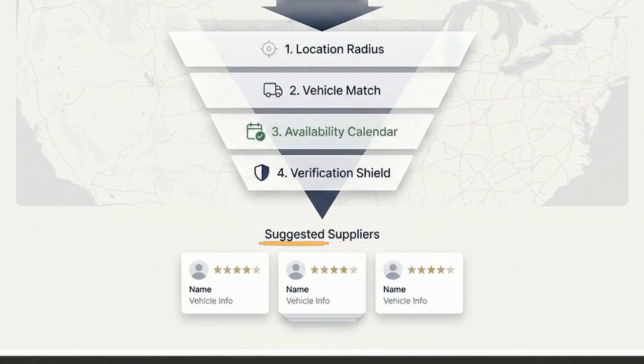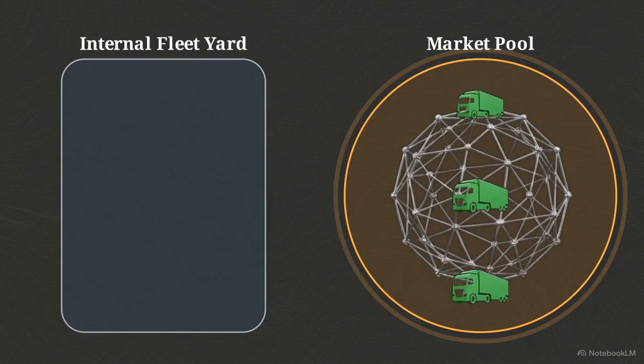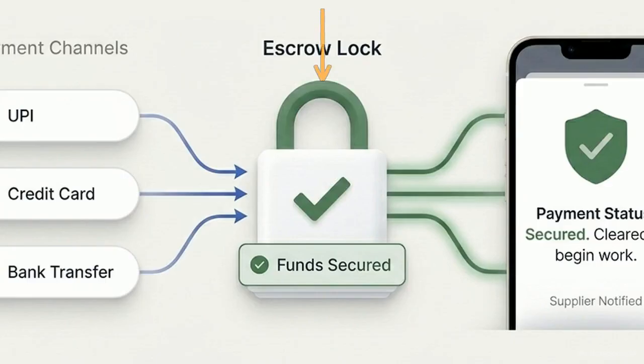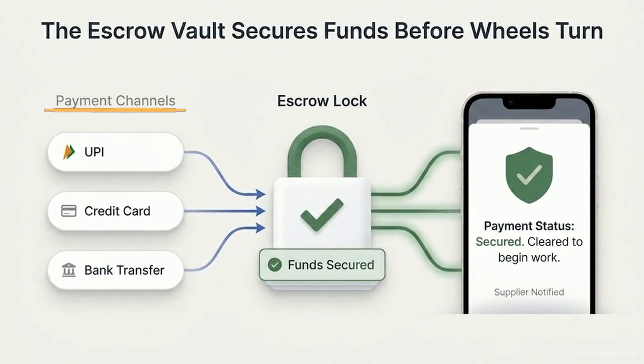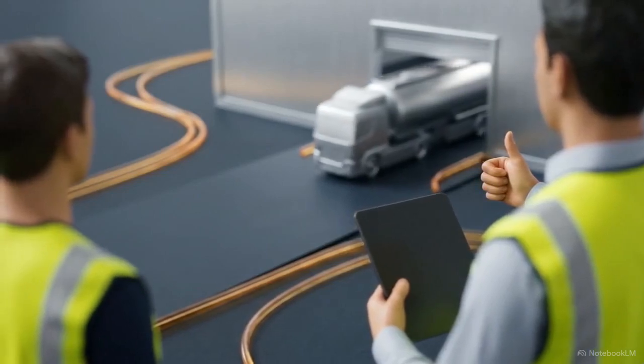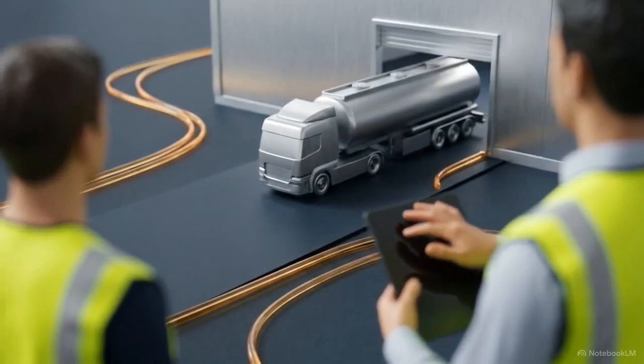It also enables fleets with surplus capacity to loan their trucks to the market per shift, allowing you to monetize idle assets. To protect these transactions, the system uses an escrow vault. Funds from various payment channels are secured before any work begins, with suppliers notified only once the payment is cleared. This transforms unpredictable market demand from an operational crisis into a revenue opportunity that can be captured in real time.